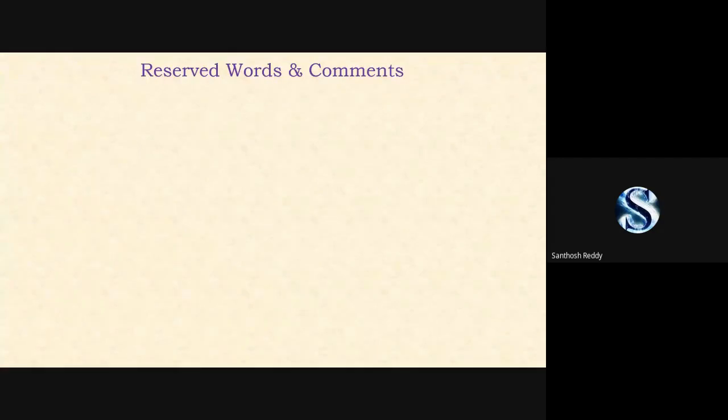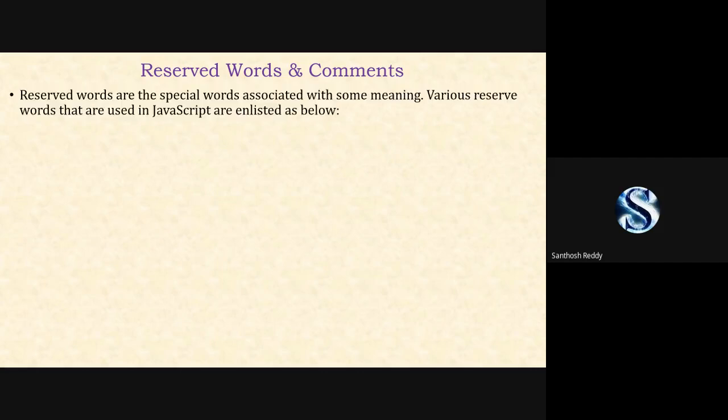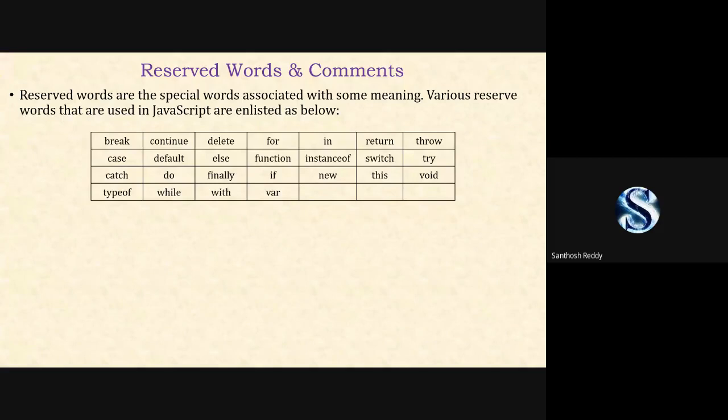Okay, this is all about identifiers. Now moving to reserved words. Reserved words are predefined keywords that cannot be used in your program, for example for declaring variables. These are a few of the keywords or reserved words used in JavaScript. You cannot declare these words as variables, but the case can be changed.